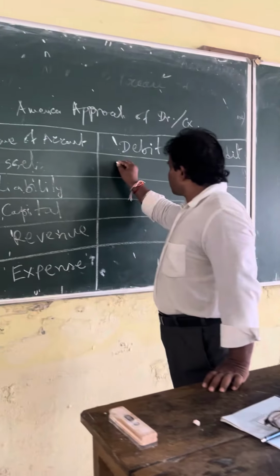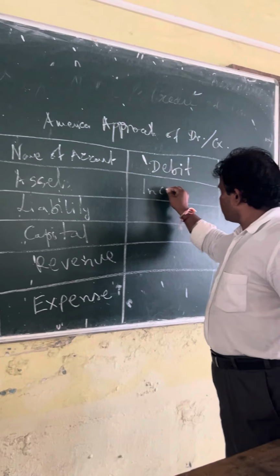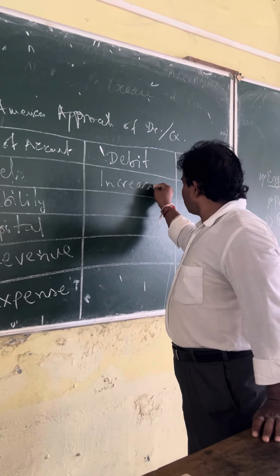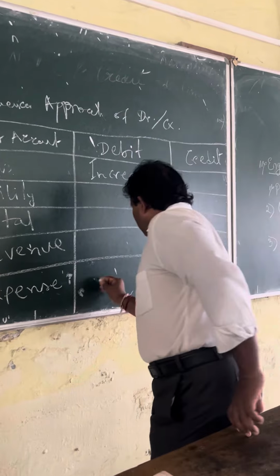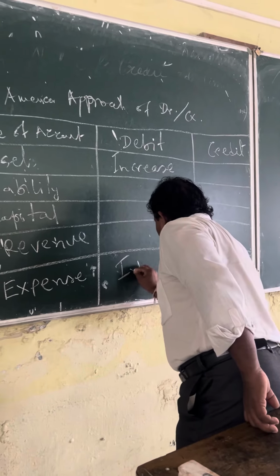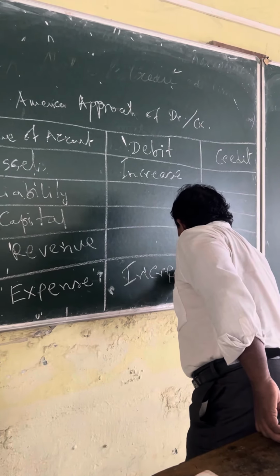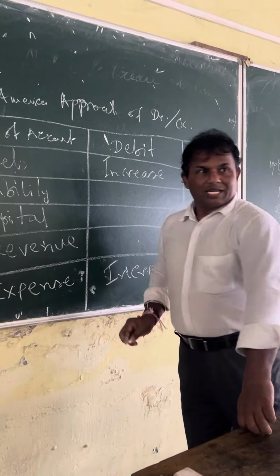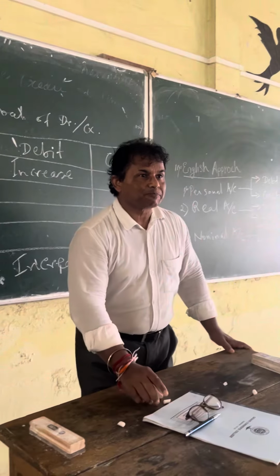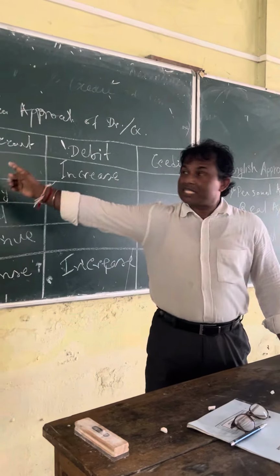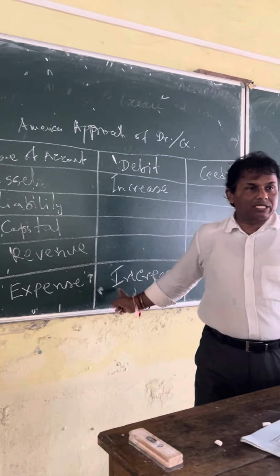Now, what I am doing, please see. I have written increase here, and increase here, and I will not write anything else. I have written asset increase and liability increase and nothing else.